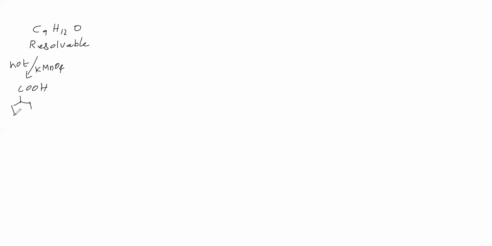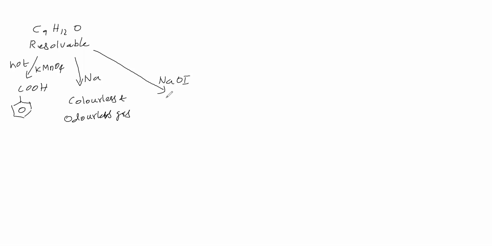With sodium, it evolves a colorless and odorless gas. Then with NaOI, sodium hypoiodite, no precipitate of iodoform is obtained.